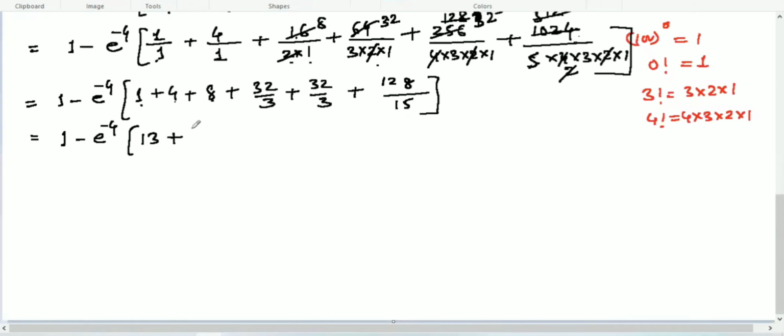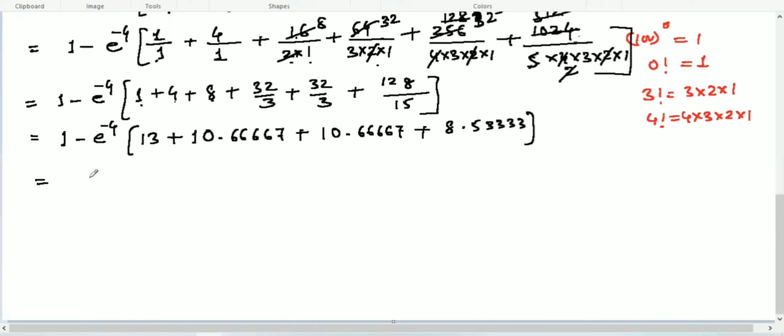If you calculate 32 over 3, to 5 decimal places it gives 10.66667, plus this one as well, 32 over 3, 10.66667, plus 128 over 15, which gives 8.53333. Calculating all of that gives 0.21486, and corrected to 3 decimal places, it is 0.215. This is your answer. Now this is done.